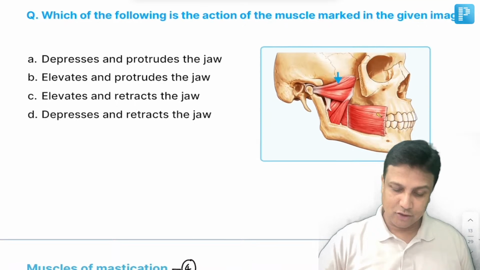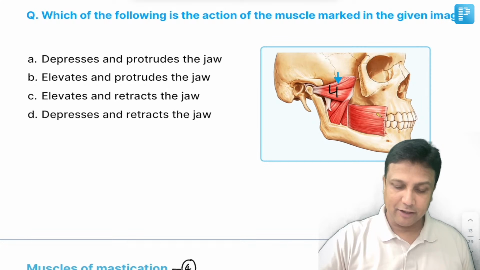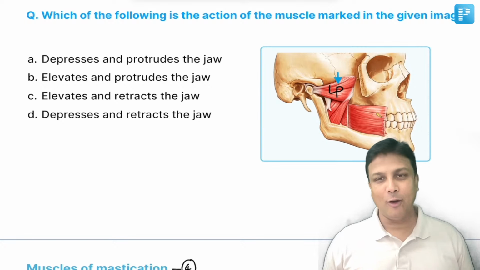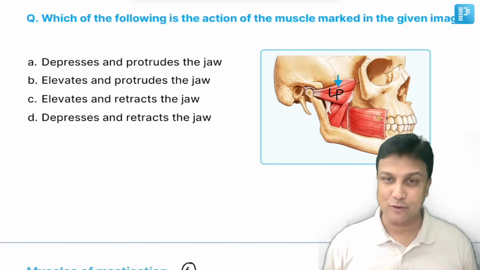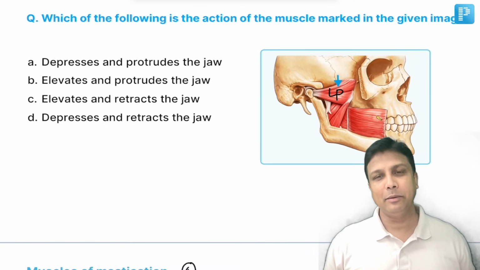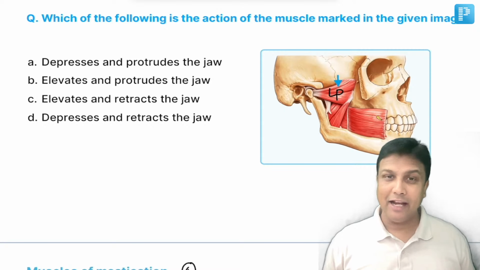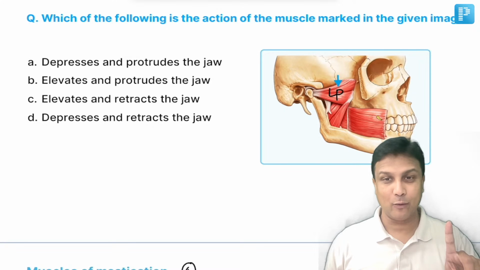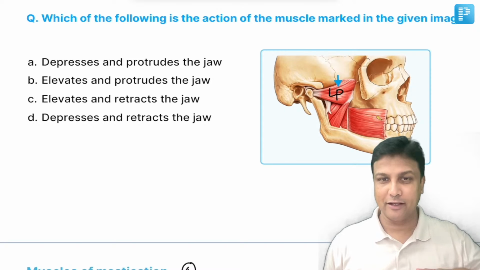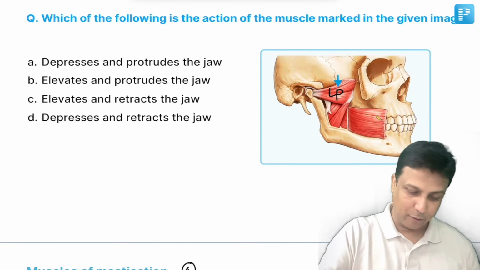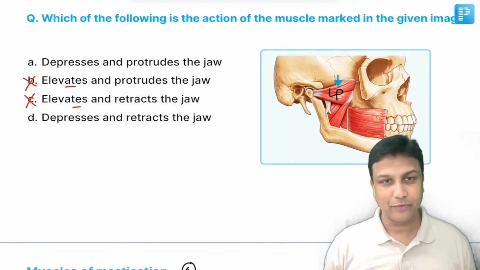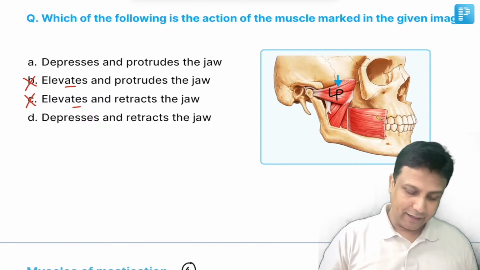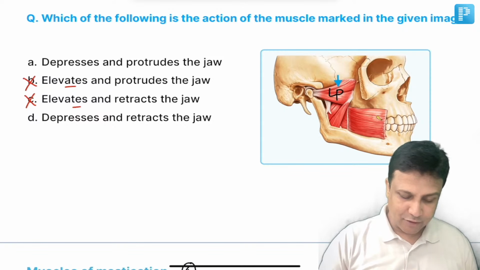Now in this image here, this muscle here will be the lateral pterygoid muscle. And all my students who have studied in our classes, who have watched my videos on PrepLadder, they know very well. Remember, L for lateral pterygoid, and there is only one muscle helping in lowering the jaw. It is helping in lowering the jaw. If it is lowering the jaw, elevates, I mean to say, these two options I have ruled out from here. It is going to lower the jaw.